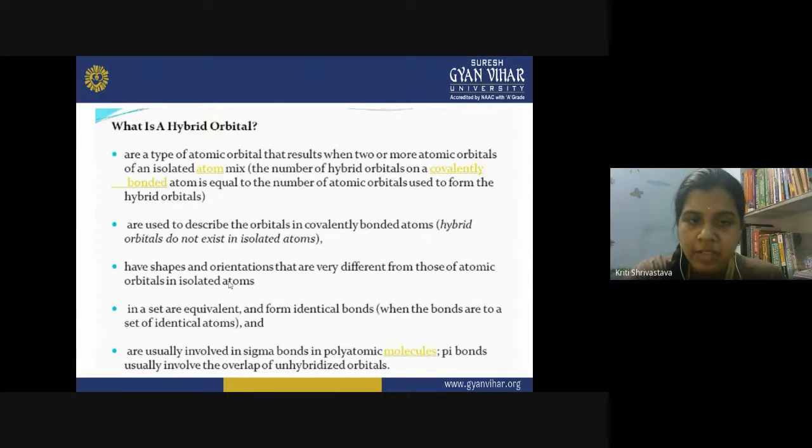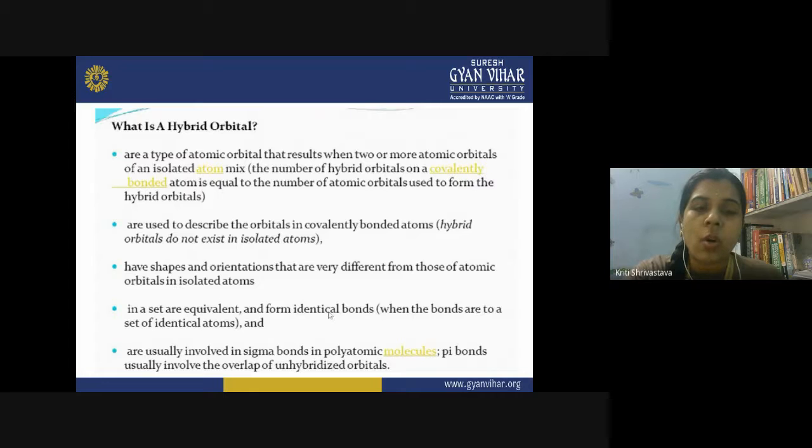Now, hybrid orbitals have shapes and orientations that are very different from those of the atomic orbitals in an isolated atom. If your isolated atom contains a spherical s orbital, that shape will not exist in the hybrid orbital, right? The shape of the hybrid orbital will be different from the isolated atom. The orbitals in a set are equivalent and form identical bonds.